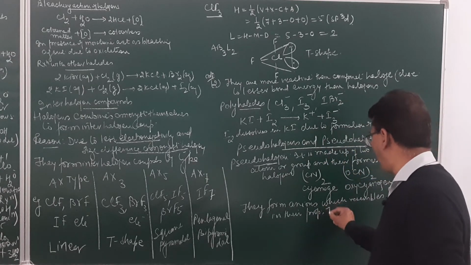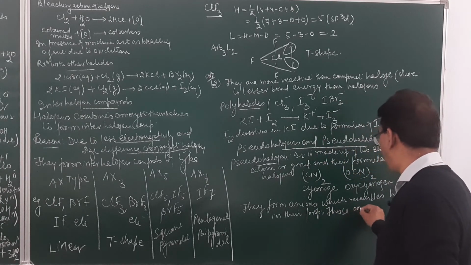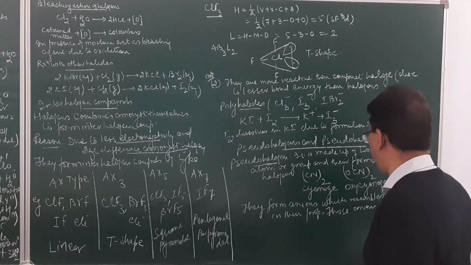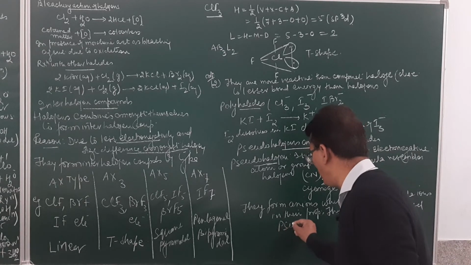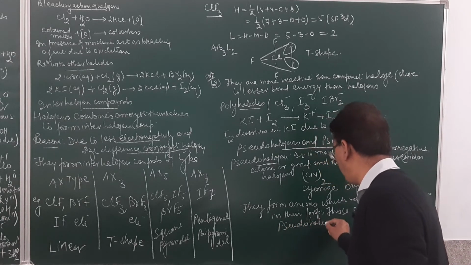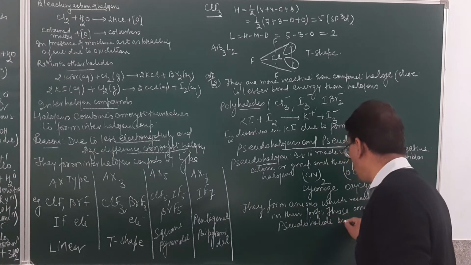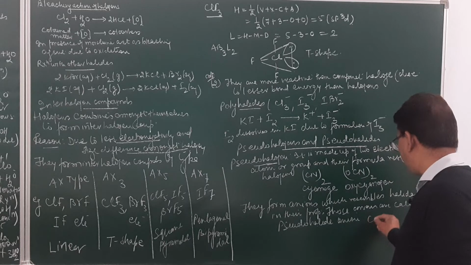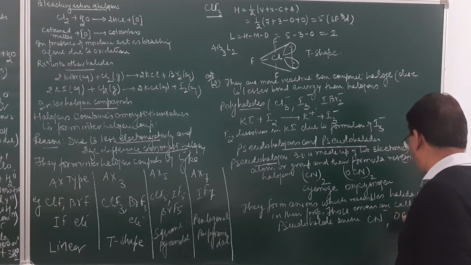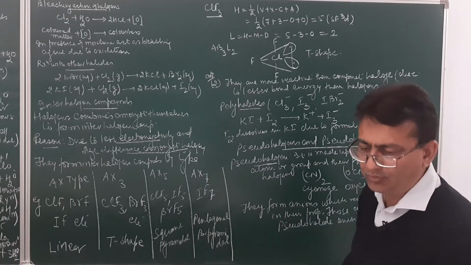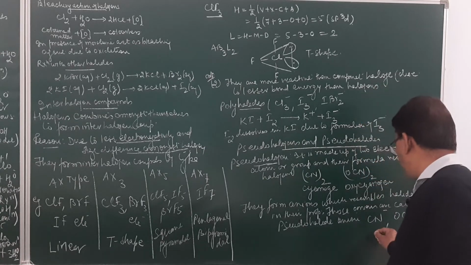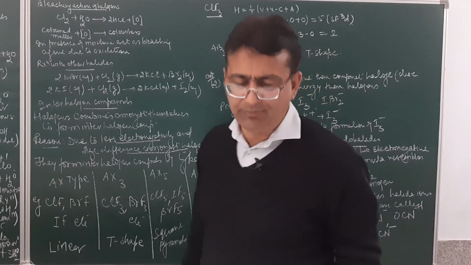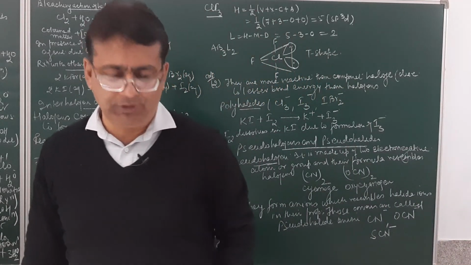Those anions are called pseudohalide ions. Am I clear over here, student? So these are called pseudohalide ions. As for example, cyanide ion, cyanate ion, thiocyanate ion, etc. I think I shall be very, very clear, students, over here.